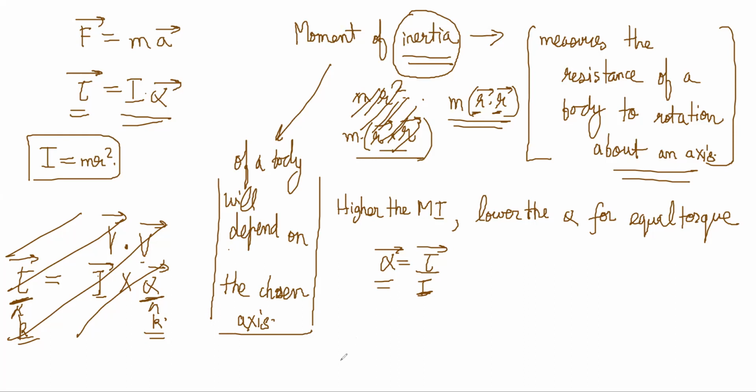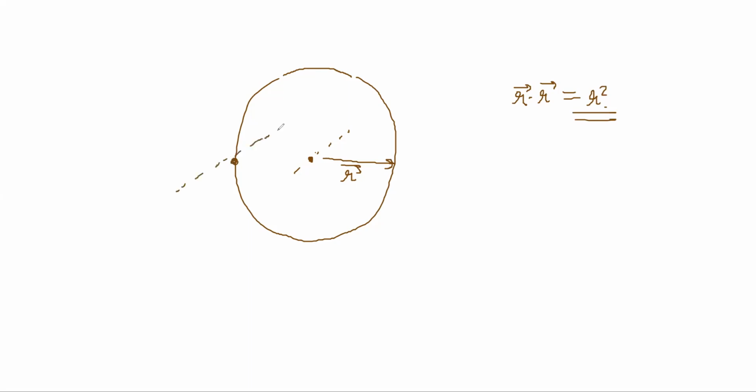Suppose I have a ring, or a plate, and I chose my axis to be the center point. Then r for any point is the radius, and r dot r would be r square, which is the radius of the plate. But if I was fixing my axis here, and doing a slightly weird sort of rotation about the edge, it could be a rotation like this also.